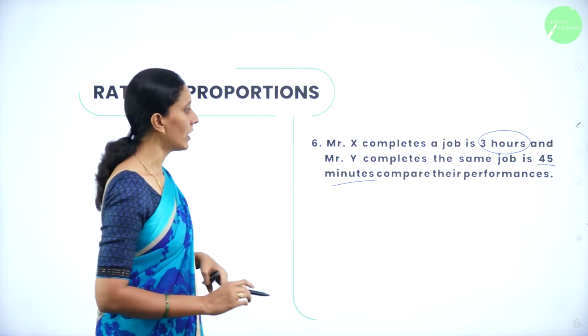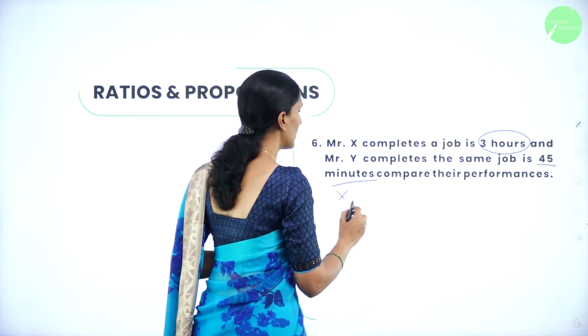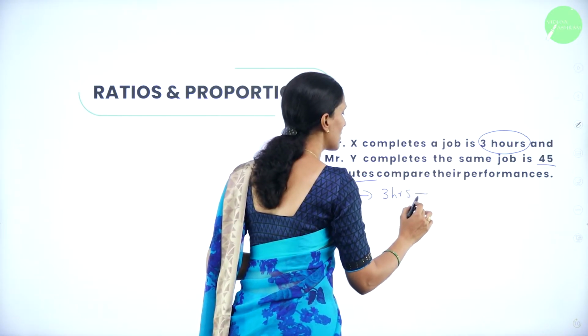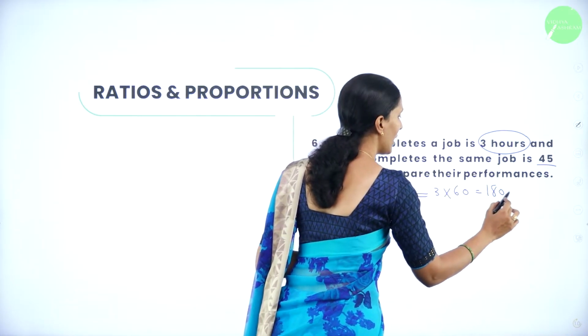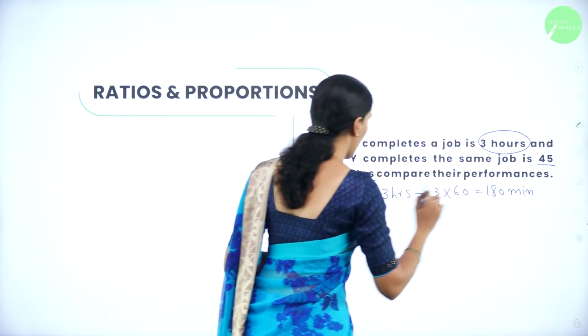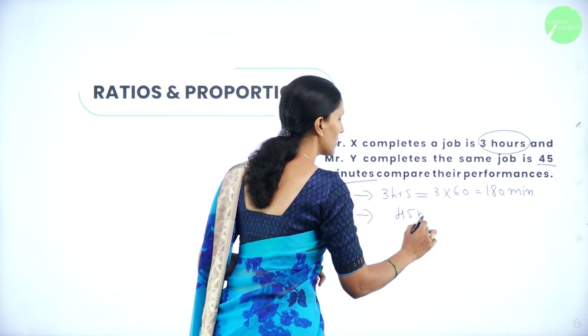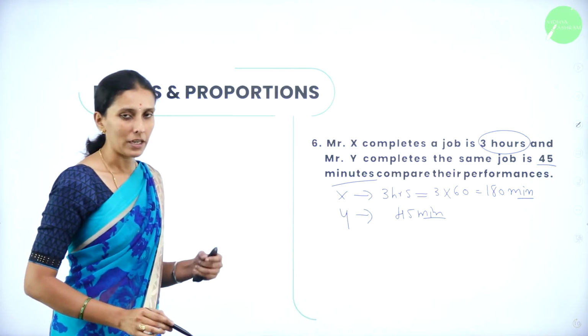So let me convert 3 hours into minutes. X completes the job in 3 hours. So that means 3 into 60 minutes, that is 180 minutes. And Y completes the same job in 45 minutes. Now you have the unit of measurement as minute for both.